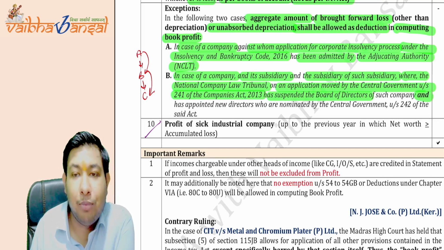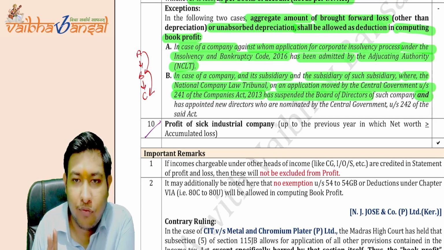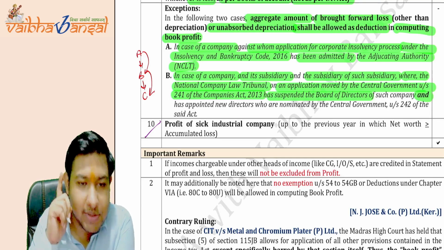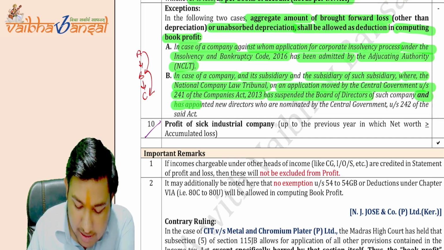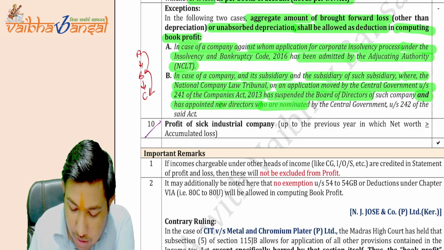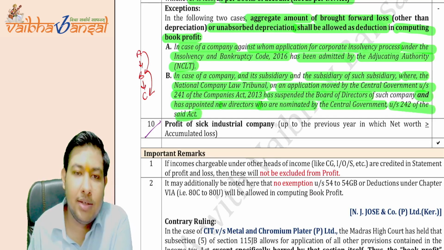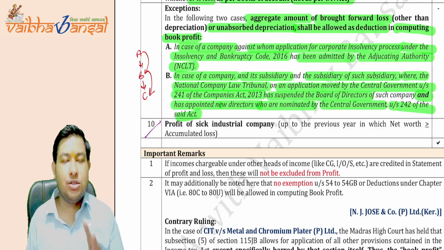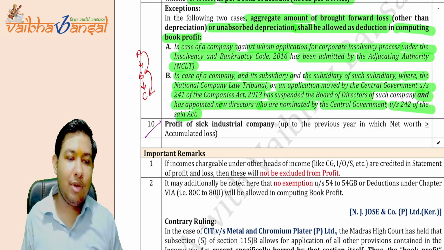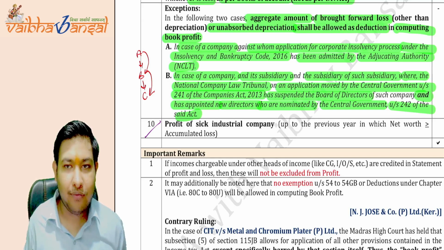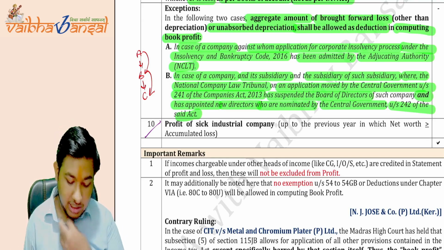Both the conditions should be fulfilled. First, the board of directors has been suspended, and the new directors have been appointed who are nominated by the central government under Section 242 of the said Act. Is this clear to you? In these two situations, the aggregate amount of deduction shall be allowed. Is this clear to you all? Clear.